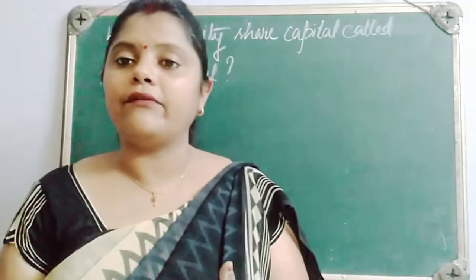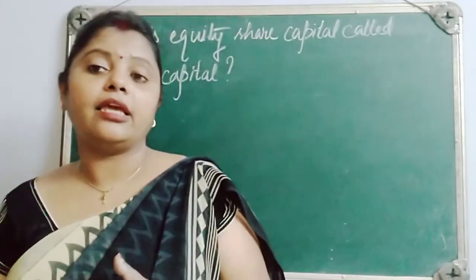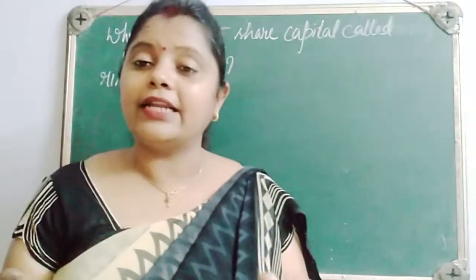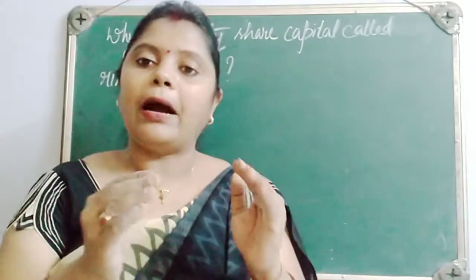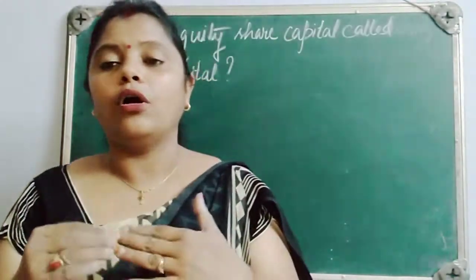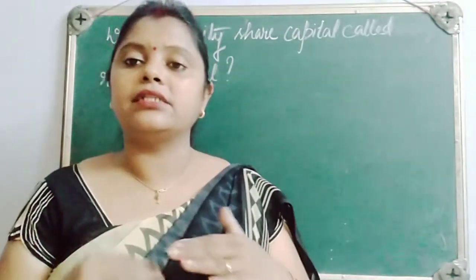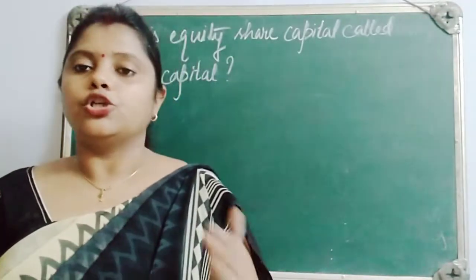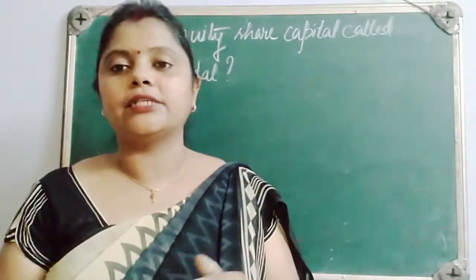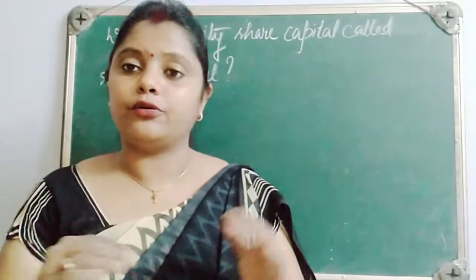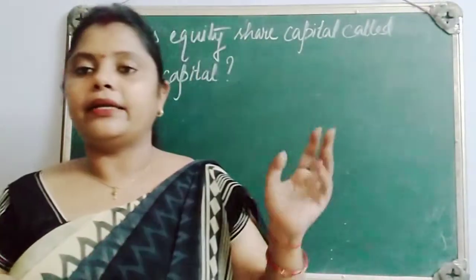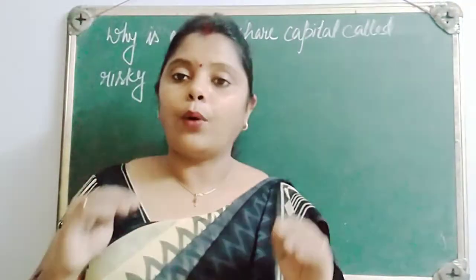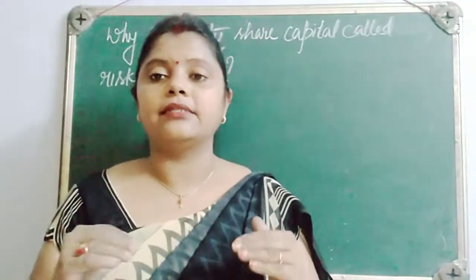And owned capital is basically the equity shares as well as the retained earnings, the profit which we have earned. A part of the profit we always keep as a reserve. This is a kind of saving. So that reserve which has been created through a share of profit is termed retained earnings. But now today's question is why equity capital is termed risky capital.